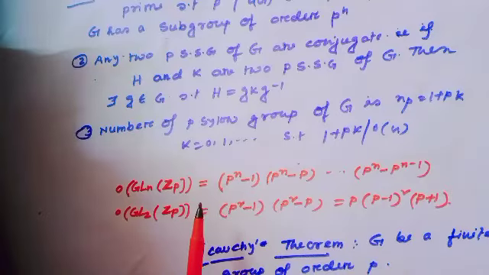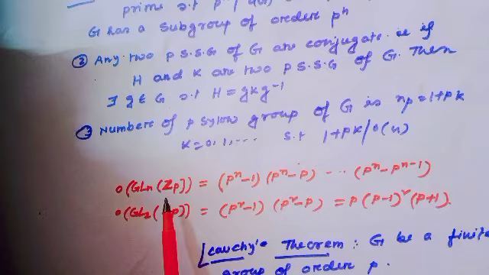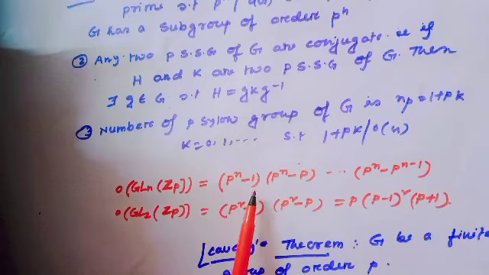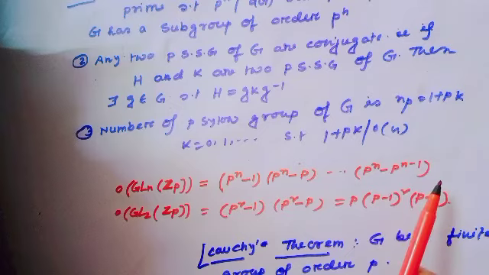The order of the invertible group over Z_P, here Z_P is a field, which I will discuss in a later video. Just remember this. The order of the group of all n cross n invertible matrices over the field Z_P equals (p^n - 1)(p^n - p) up to (p^n - p^(n-1)).